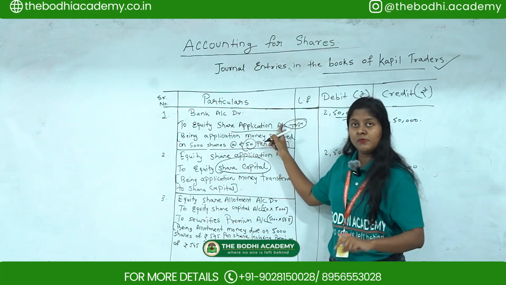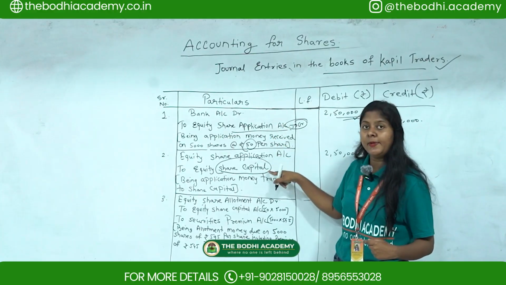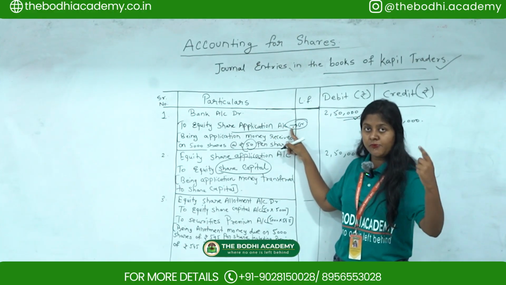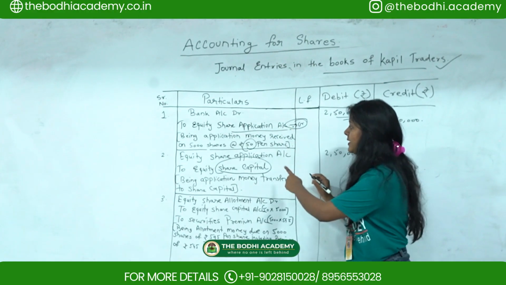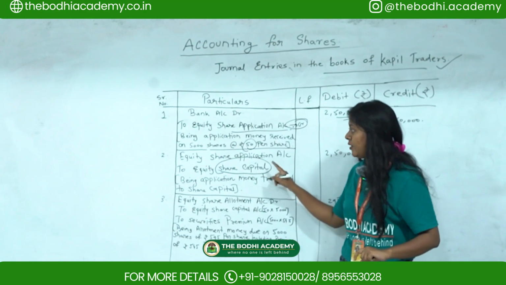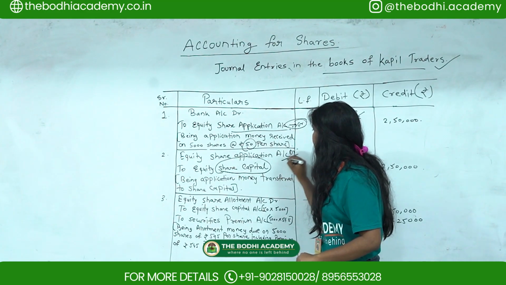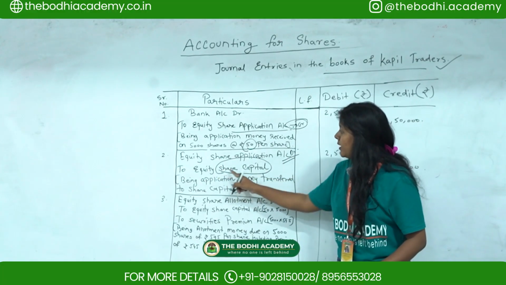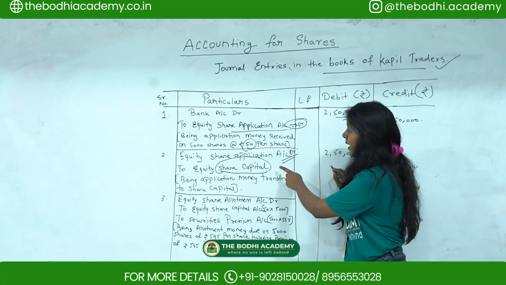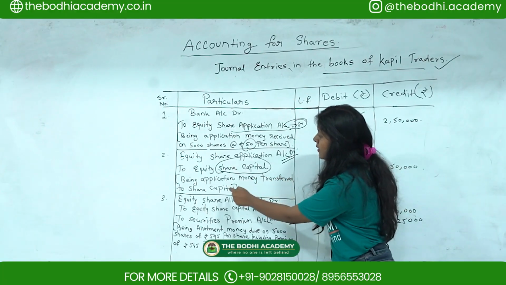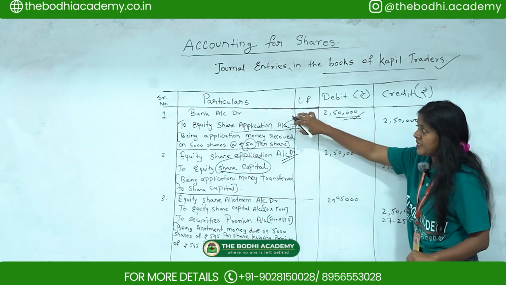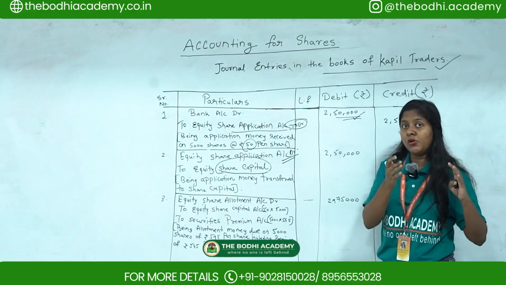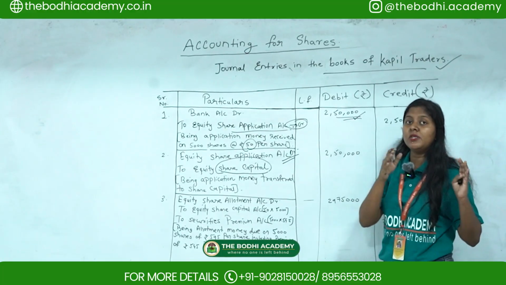the next step is to debit it. For the first time we credit, and the second time when we pass this entry, we have to debit it. So here we debit this equity share application account to equity share capital account. Why we are transferring it to this account: here the money is in the bank, so you have to keep that money in a separate account.